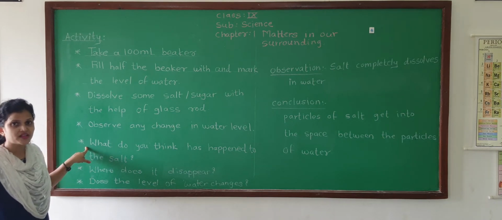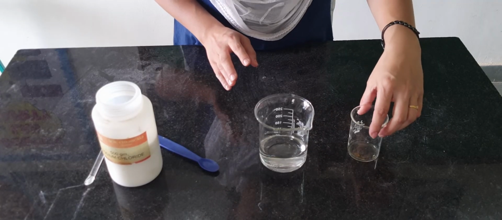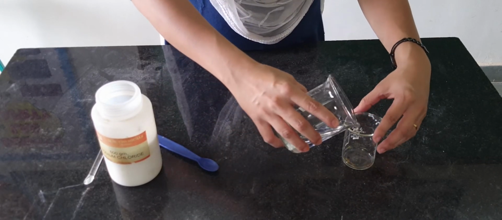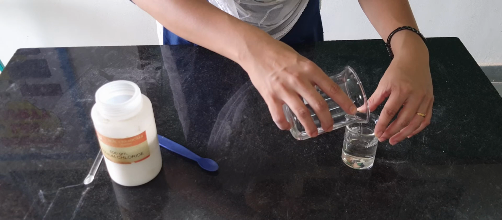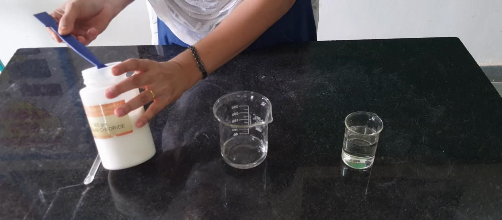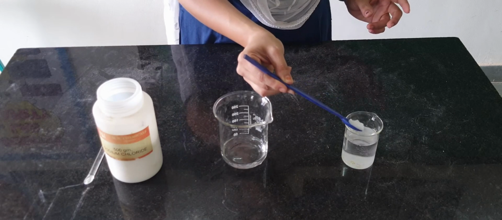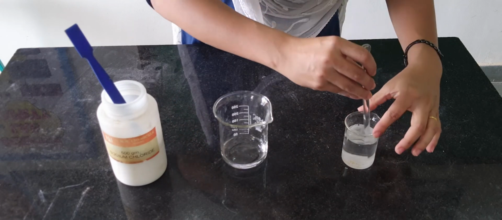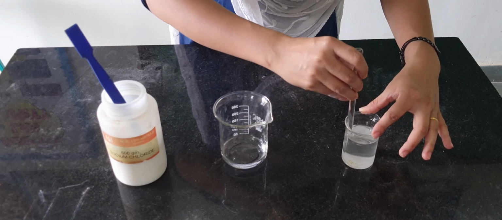So shall I start with the activity? Okay, just look here. Now I have taken a 100 ml beaker. Look here, I am adding water into this beaker up to the marked level, which is 75 ml. I have added it over here. Now look, I am adding 1 spoonful of salt into this beaker, and I am dissolving this salt into the water with the help of the glass rod.